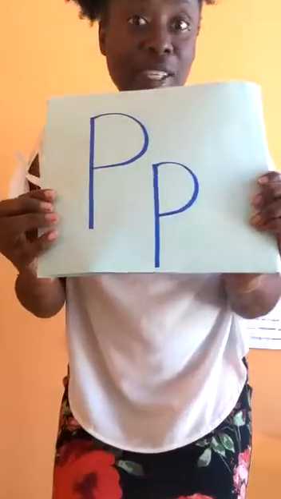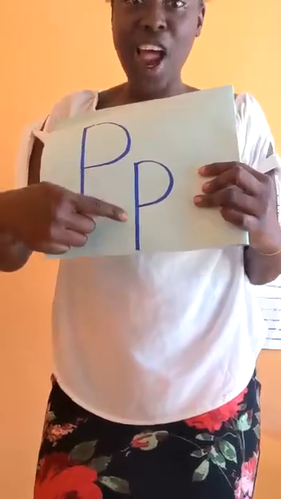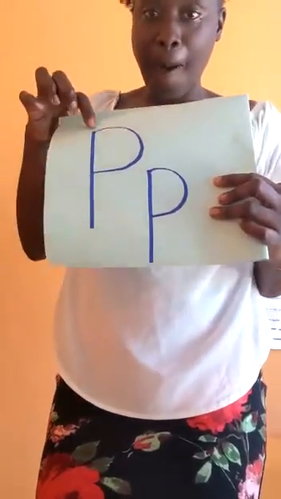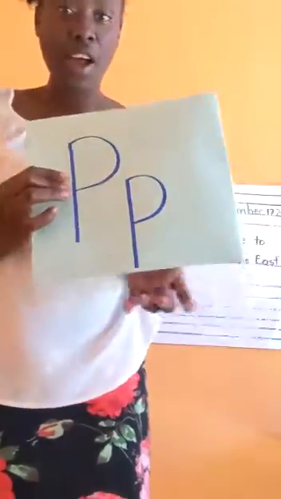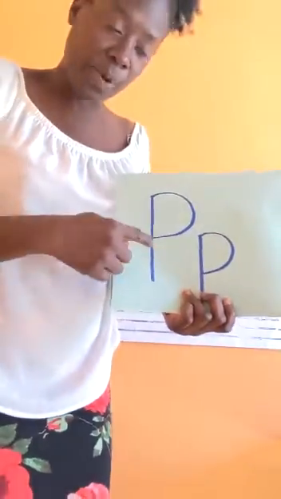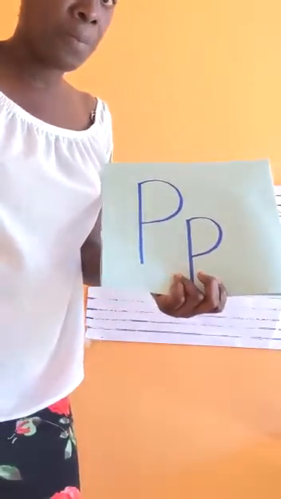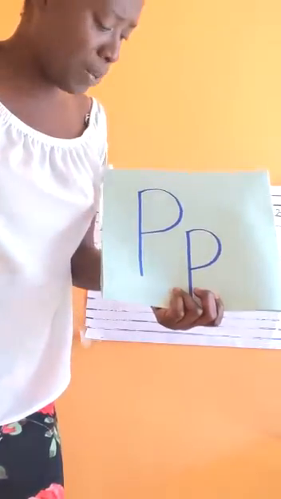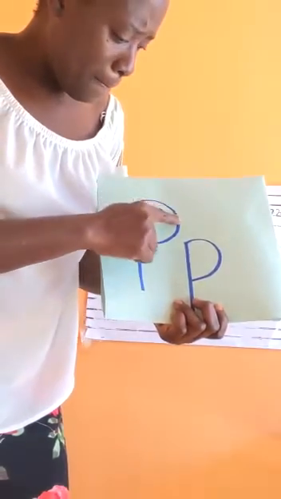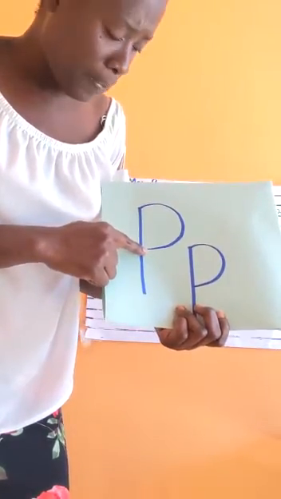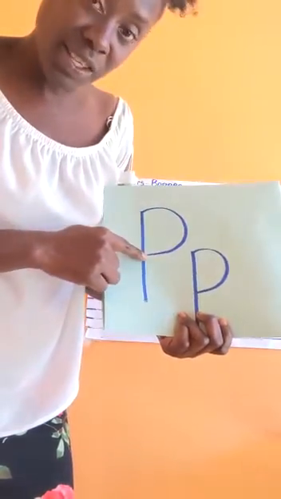So on my cartridge paper here, we have the uppercase P and the lowercase p. Right here on my piece of cartridge paper, we have the two P's, uppercase and lowercase p. Now to write the letter P is very simple. We want a stick down and then we give him a big half a circle at the top. So stick down, half a circle at the top.